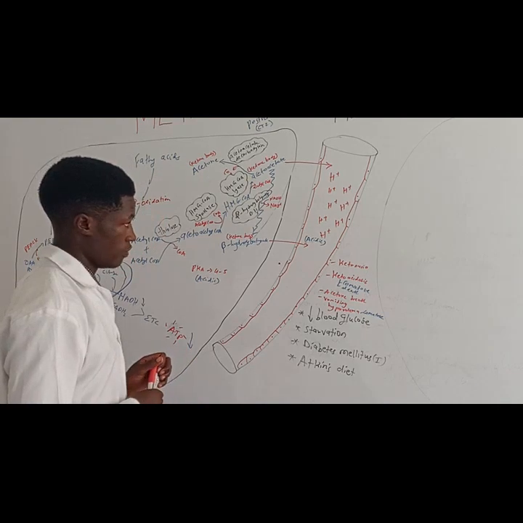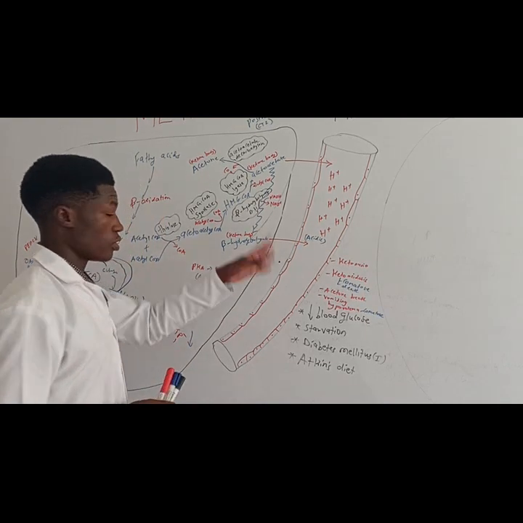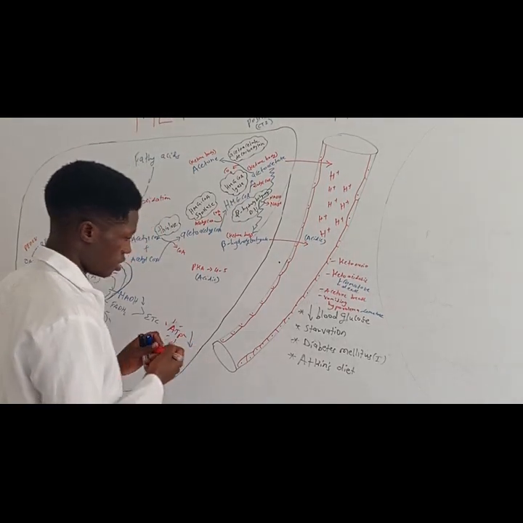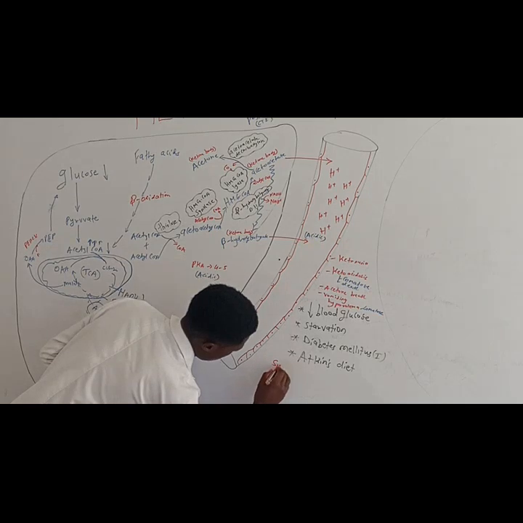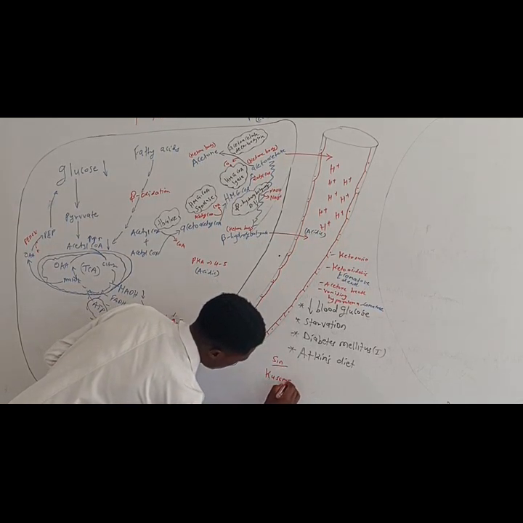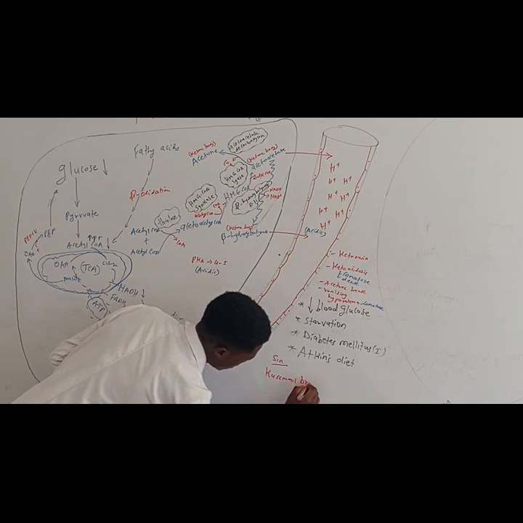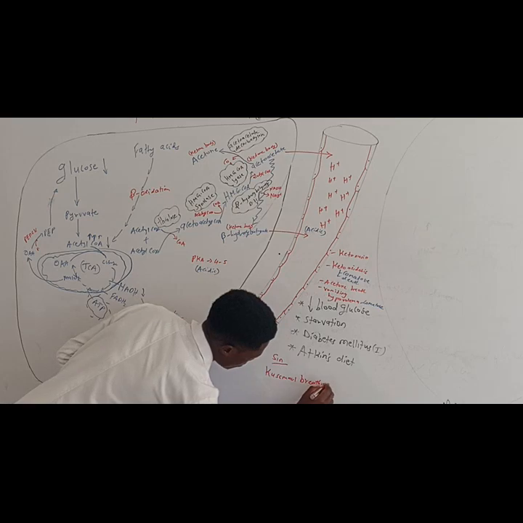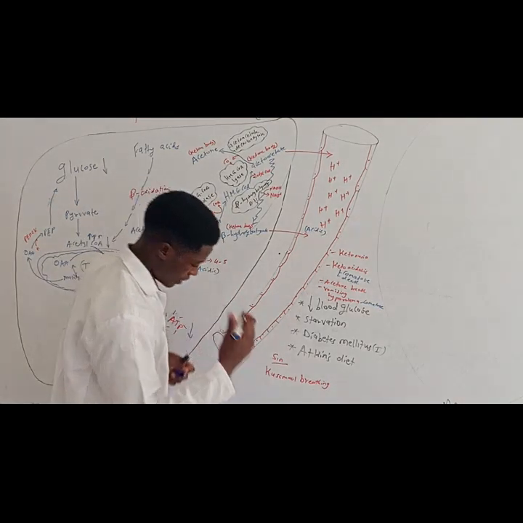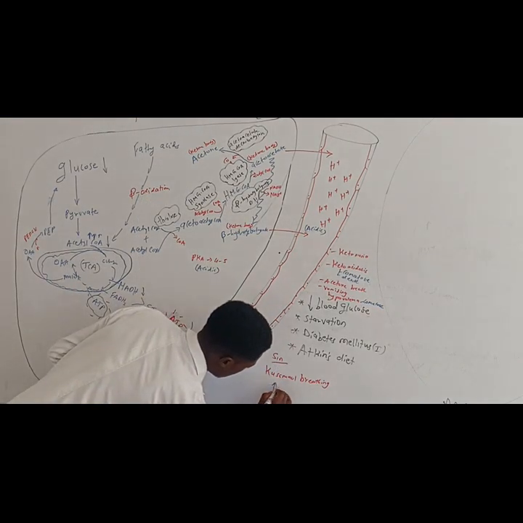This condition is going to be called Kussmaul breathing, when there is increased breathing or elevated level of breathing, or hyperventilation.